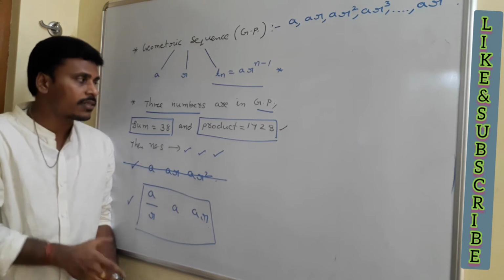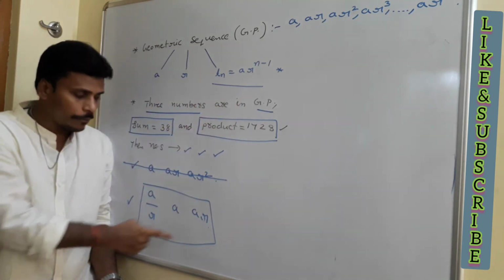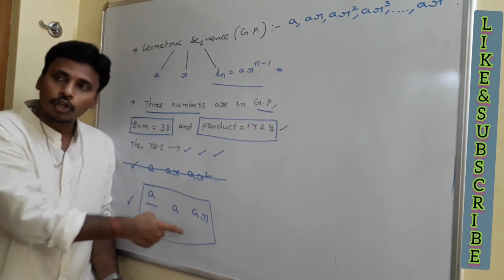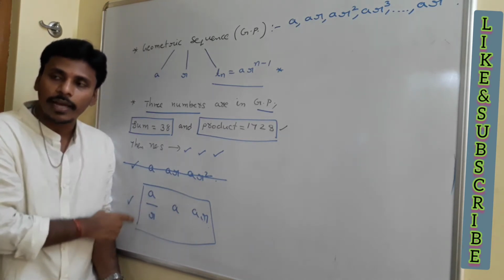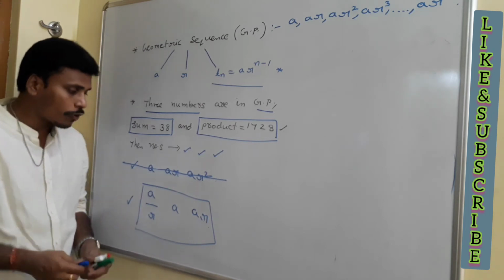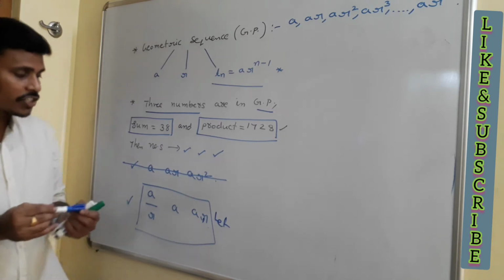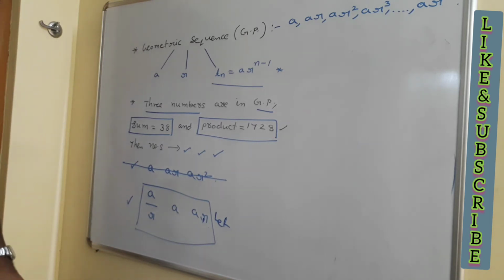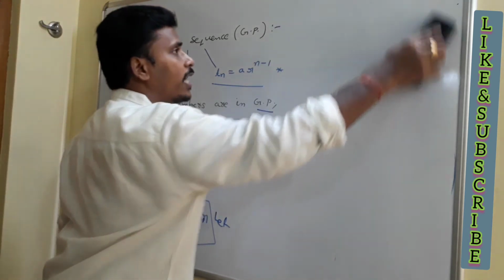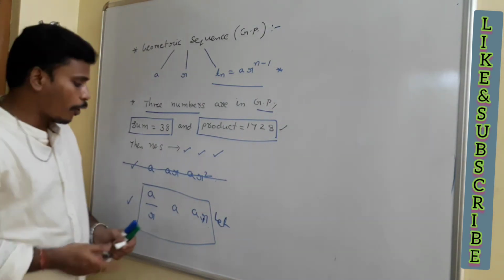Now in this case, since the problem involves three terms of a GP, I start by letting those three terms be a by r, a and ar. With that consideration, the problem mentions the sum as well as the product of those three terms. First of all, you just move with the product.